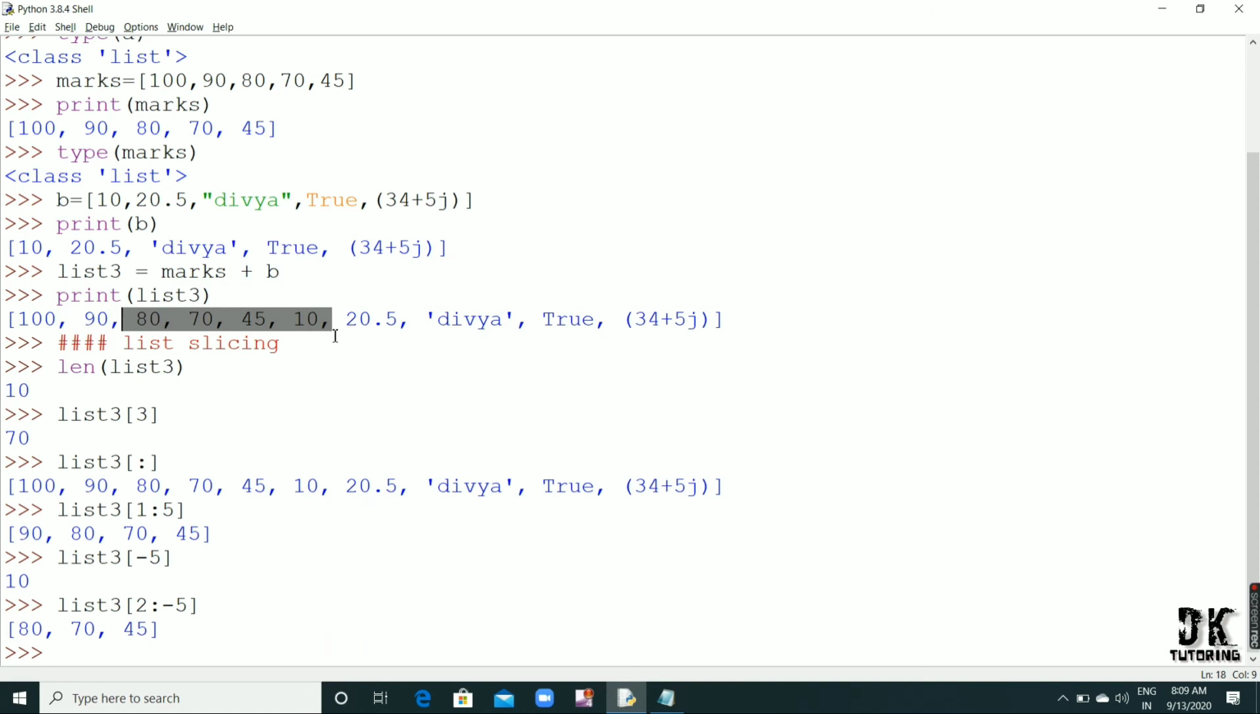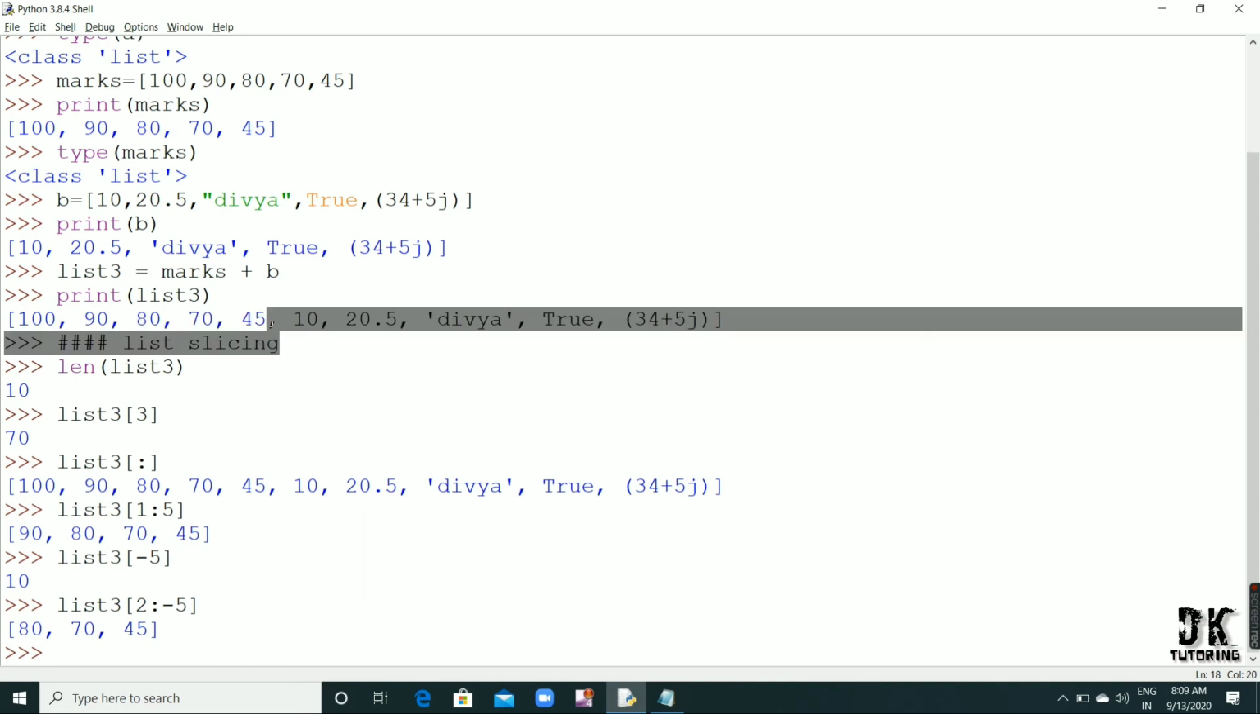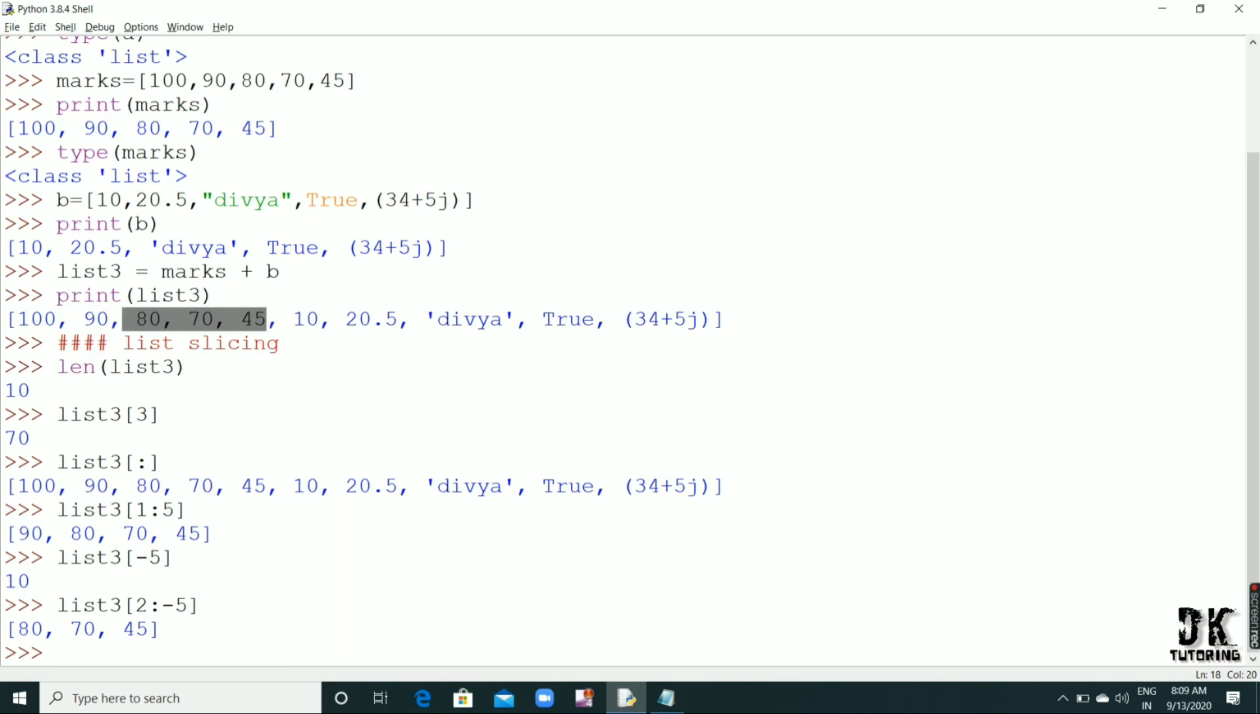Okay, minus 5 is excluded. That means I just want to simply print this data from 80 to 45. Okay, this is the meaning of this. That means it starts from 2 and ends with minus 4. That's how we do list slicing.